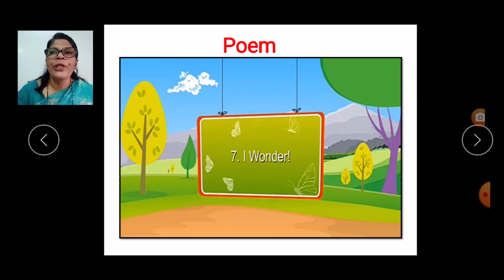We're going to a new poem, I Wonder. It is given in your book, children. So when I'm reading, just look into your books and put your finger after each and every word that I read, children.